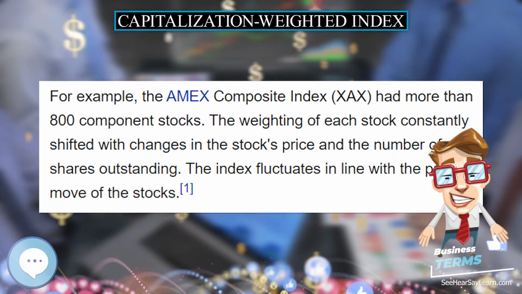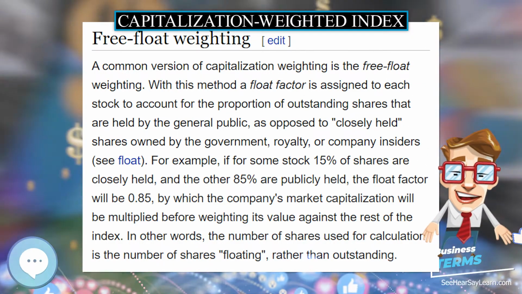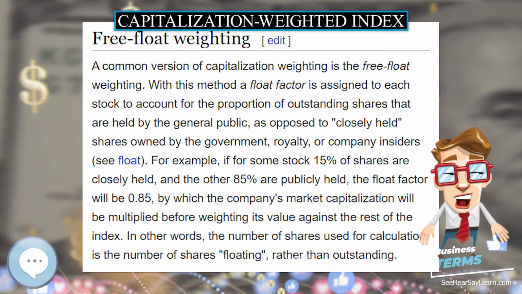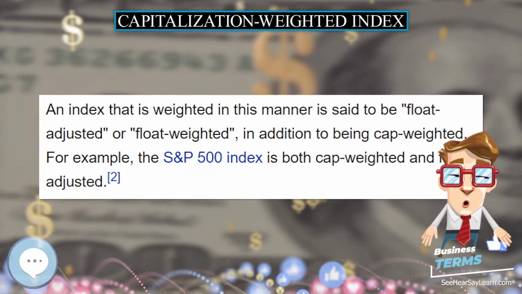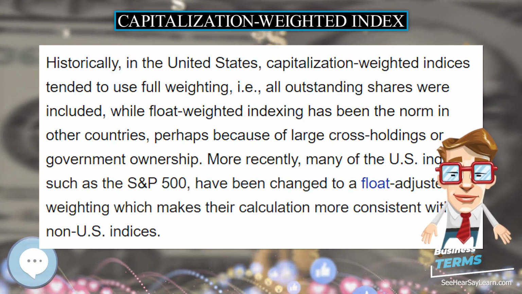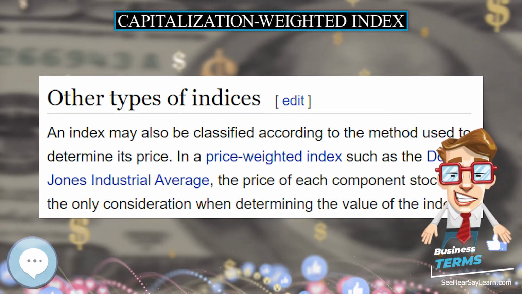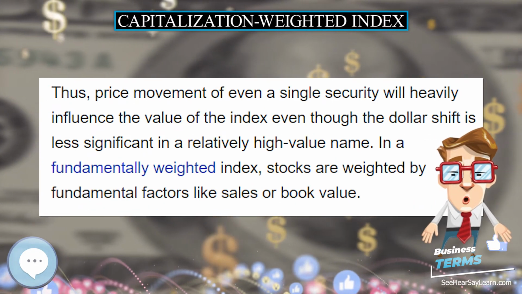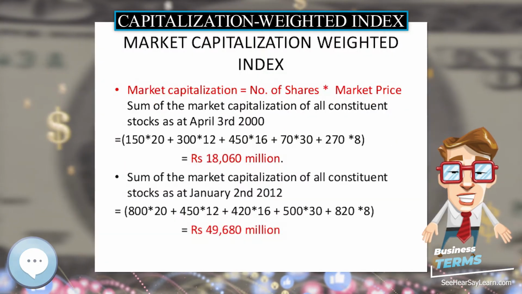Historically, in the United States, capitalization-weighted indices tended to use full weighting, i.e., all outstanding shares were included, while float-weighted indexing has been the norm in other countries, perhaps because of large cross-holdings or government ownership. More recently, many of the U.S. indices, such as the S&P 500, have been changed to a float-adjusted weighting, which makes their calculation more consistent with non-U.S. indices.